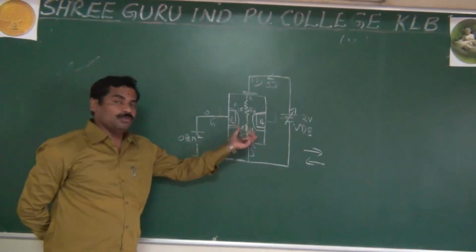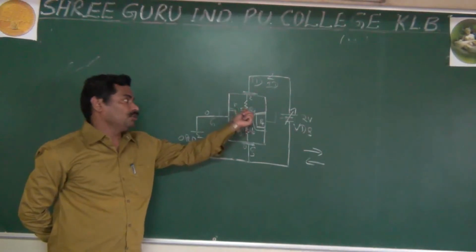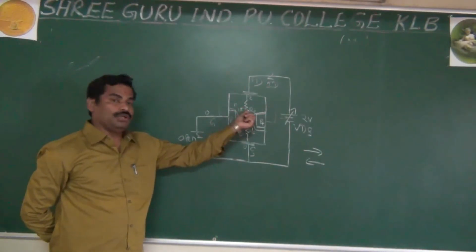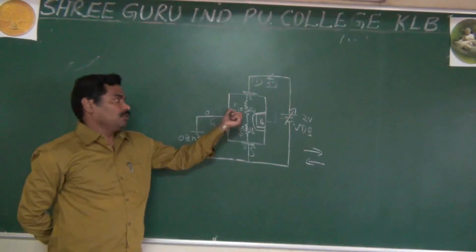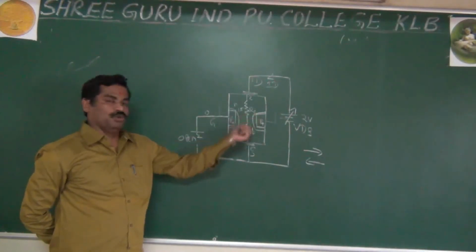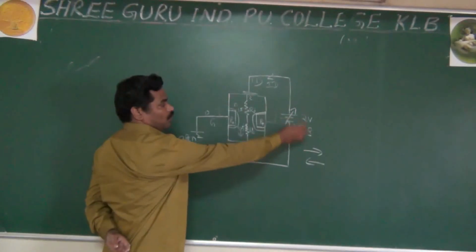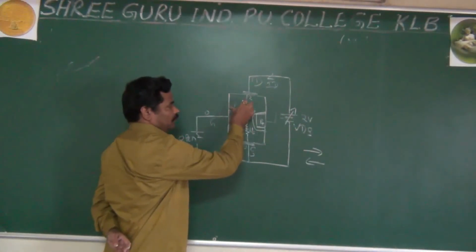Because of more current, more voltage drops across RA, and this makes the gate source junction more reverse bias, and because of more reverse bias, the depletion layer widens more. As we increase more and more VDS, the depletion layer increases more and more.